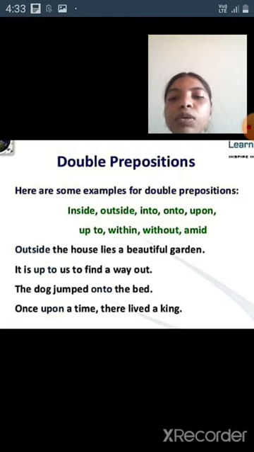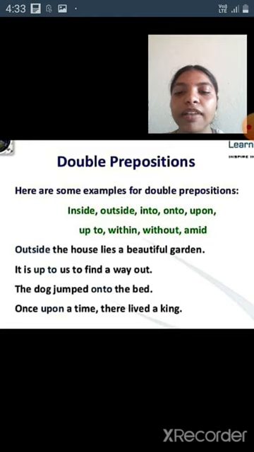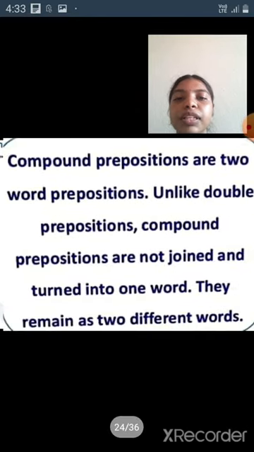First one, outside the house lies a beautiful garden. Outside is known as a double preposition. It is up to us to find a way out. Up to is known as a double preposition. The dog jumped onto the bed. Onto is known as a double preposition. Once upon a time there lived a king. Upon is known as a double preposition.